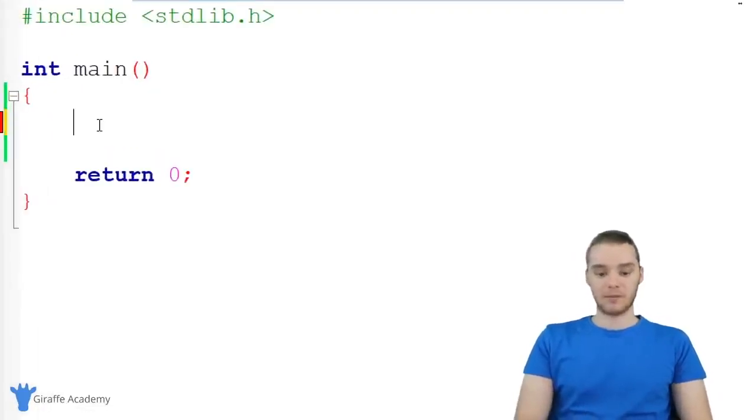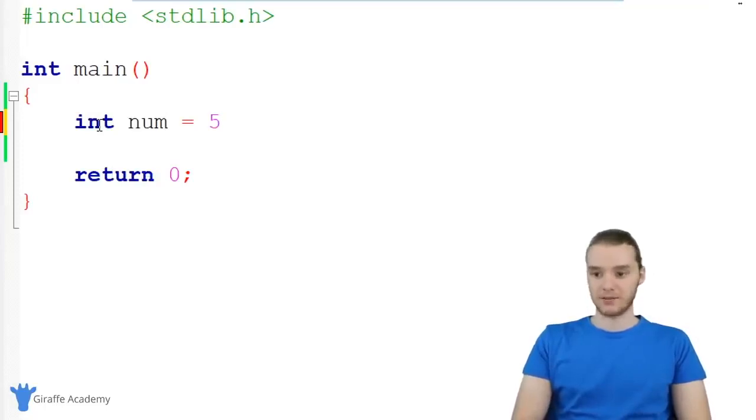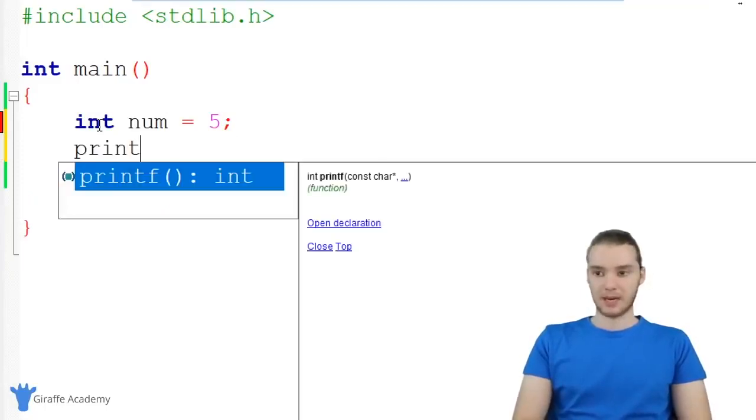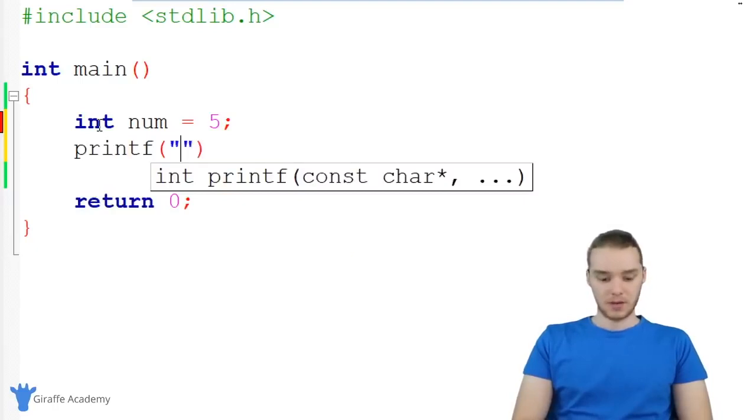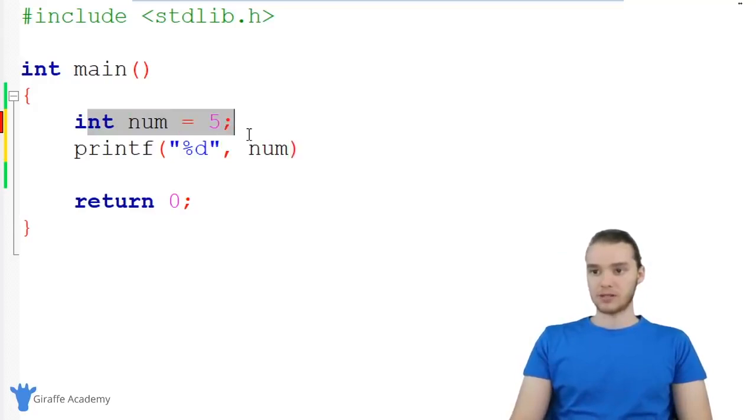Let's say I created a variable. Let's say I created an integer and I just called it num and I set it equal to 5. And then I printed out that integer onto the screen. So we can print this out, %d, and I'm just going to print out num. So I can create this num variable, I can print it out onto the screen.